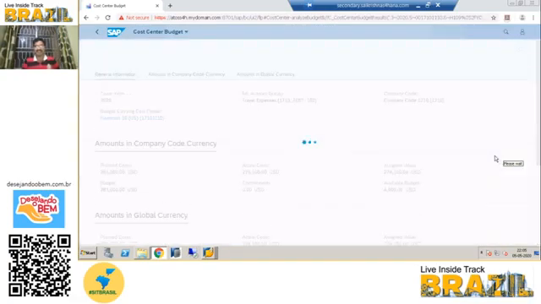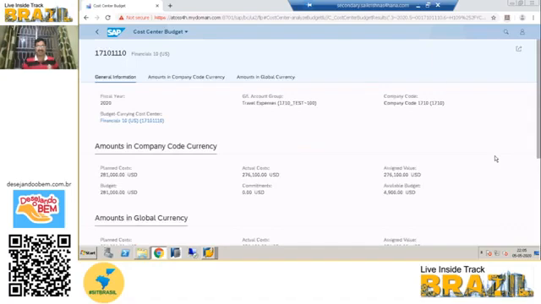There is a right arrow, right? Once you click on that, it will show more details here. So general information, amount in company code currency, amount in global currency. Three tabs are there. The first tab, general information: fiscal year, budget carrying cost, GL account group, and company code.